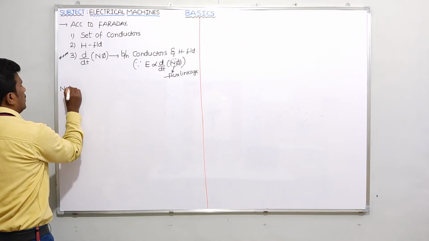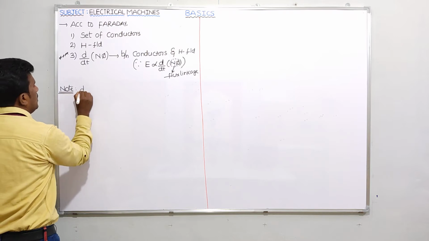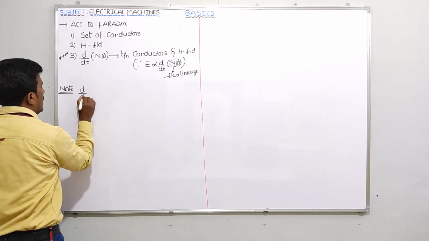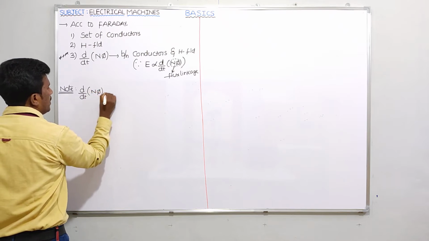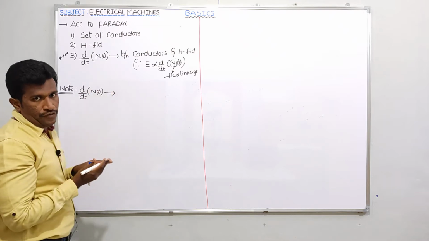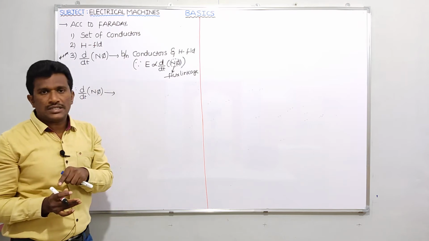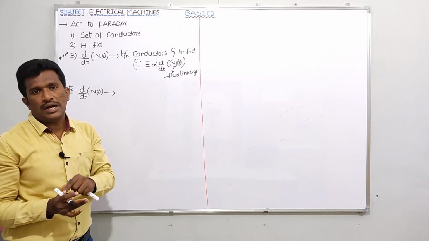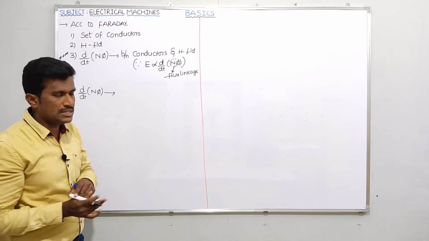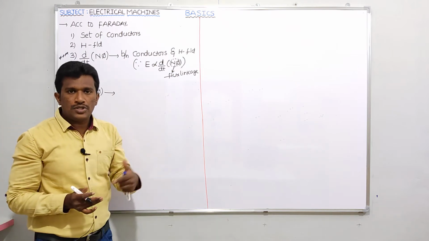Very simple. A rate of change of flux linkage, d by dt of N phi, is possible if there is relative time variation between conductors and magnetic field, or relative space variation between conductors and magnetic field. I'll tell you what is RTV, relative time variation, and what is RSV, relative space variation.